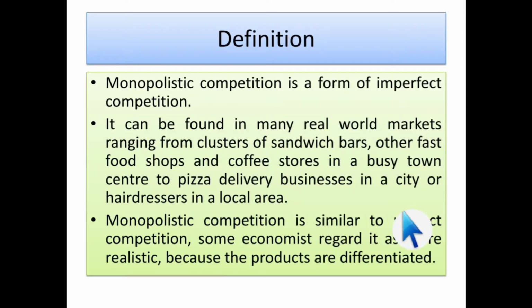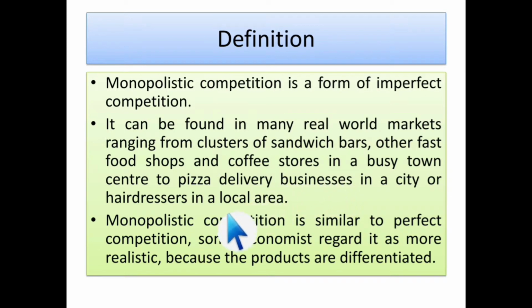Okay, so first, what is the definition of the monopolistic market? See, monopolistic competition is a form of imperfect competition. I have mentioned in the first lecture of market that it is under imperfect competition, right? It can be found in many real world markets, ranging from clusters of sandwich bars, other fast food shops, coffee stores in a busy town center, to pizza delivery businesses in a city or hairdressers in a local area. These are examples we find in our daily life. These are all monopolistic competitive market examples.